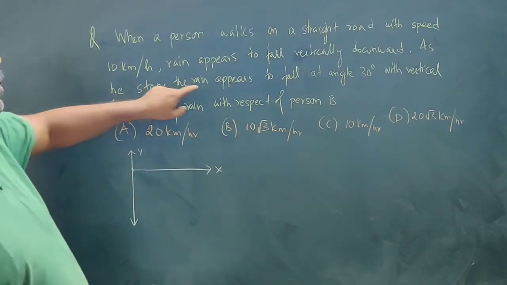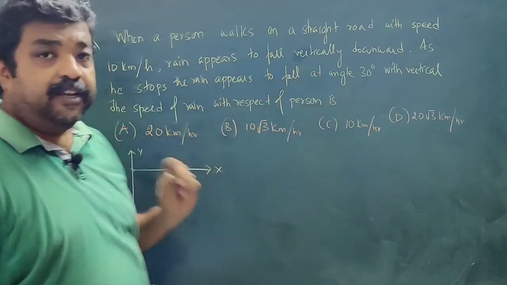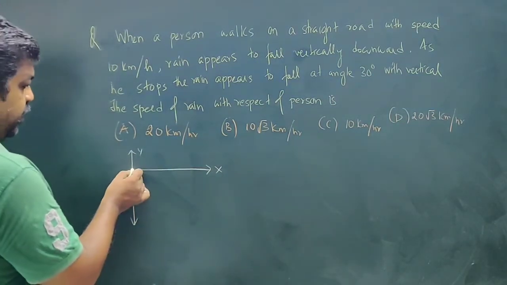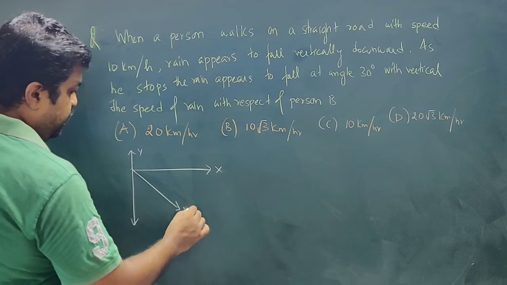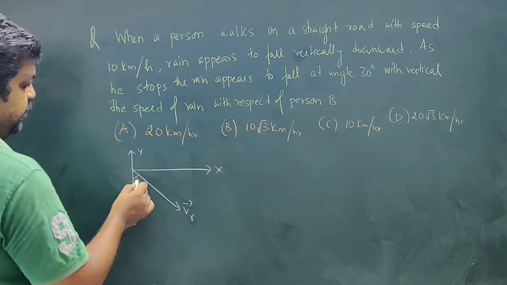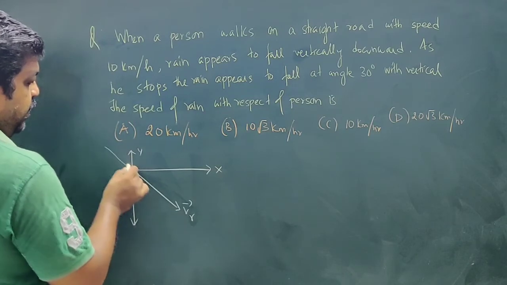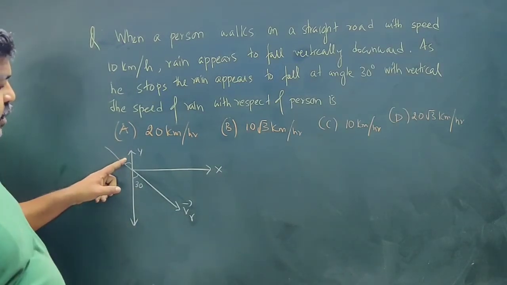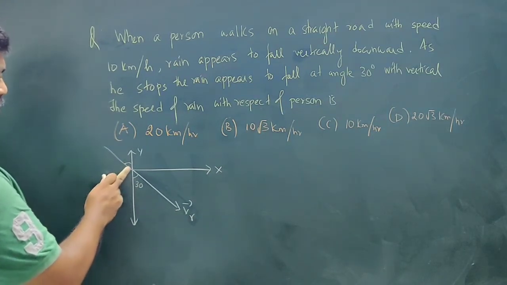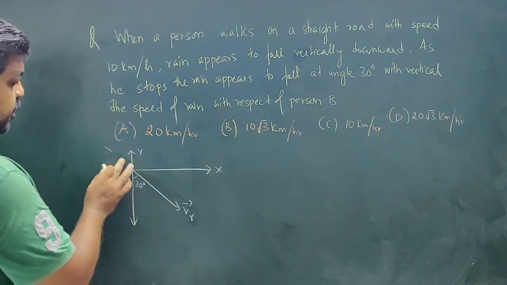As he stops, the rain appears to fall at angle 30 degree. So that means with reference to the ground frame, the rain is falling like this. So this is VR and this angle is 30 degree. Angle with vertical is 30 degree, so this angle is 30 degree, but this is equal to this angle, vertically opposite angle. So I am marking this angle as 30 degree.